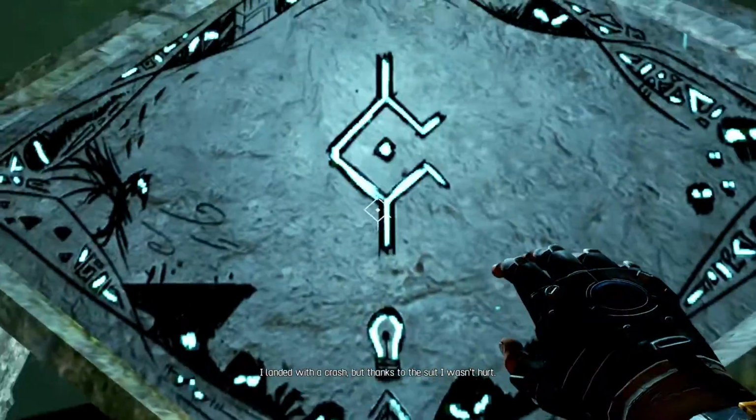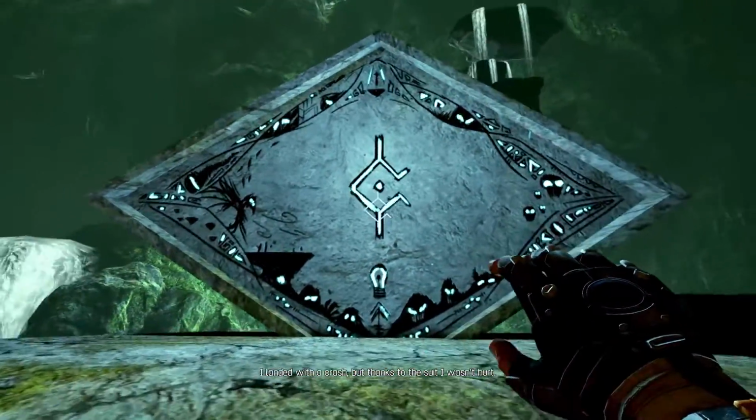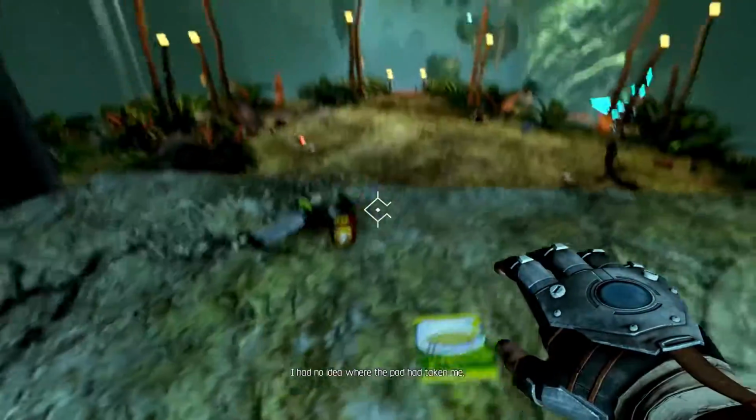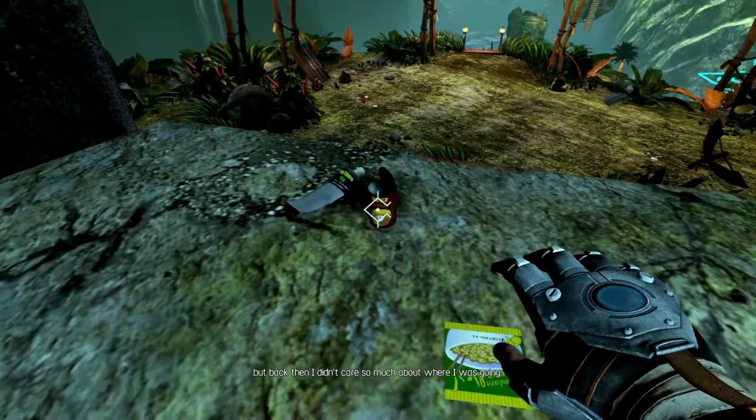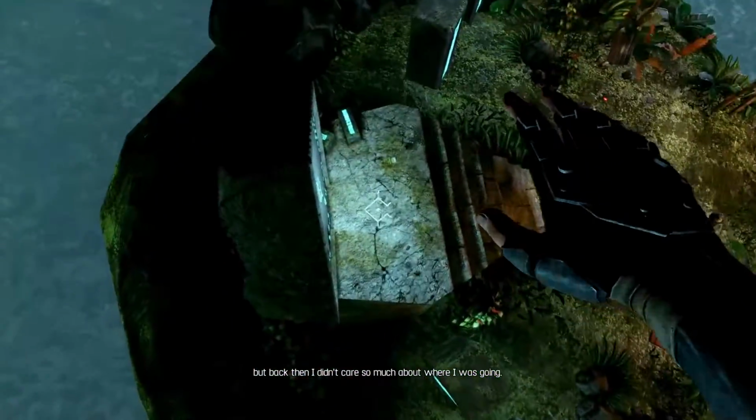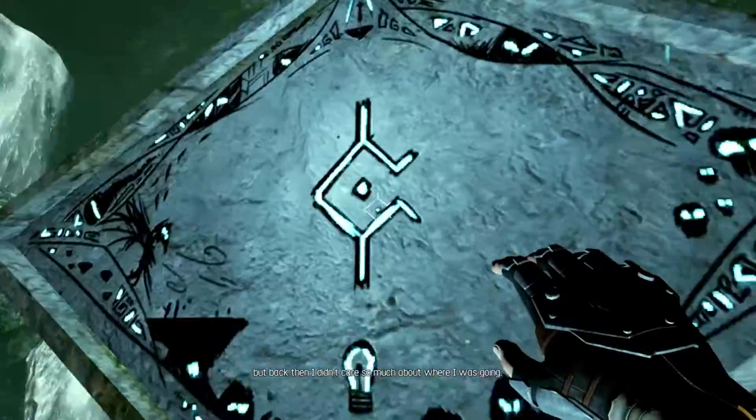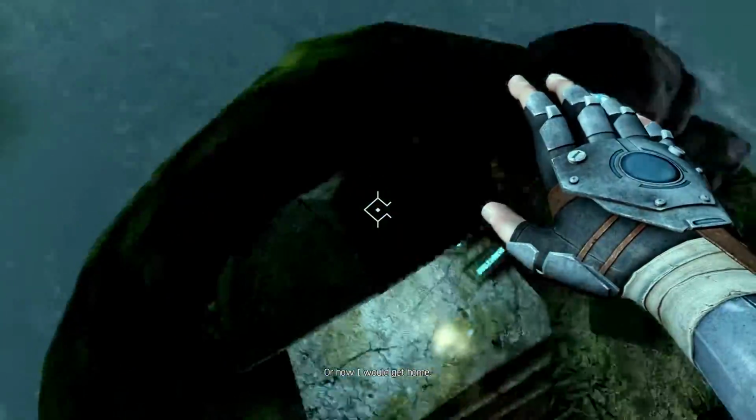I landed with a crash, but thanks to the suit I wasn't hurt. I had no idea where the pad had taken me, but back then I didn't care so much about where I was going or how I would get home.